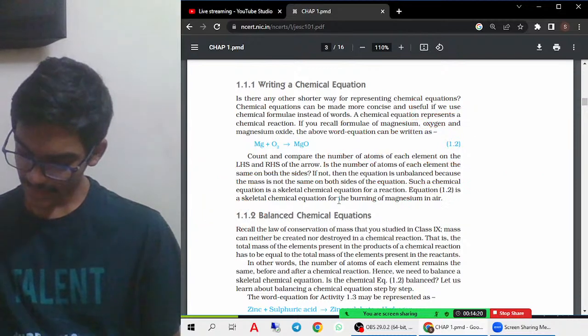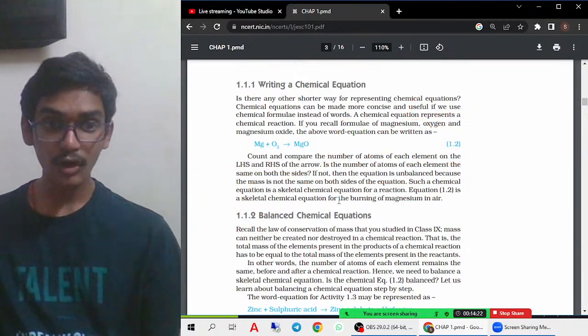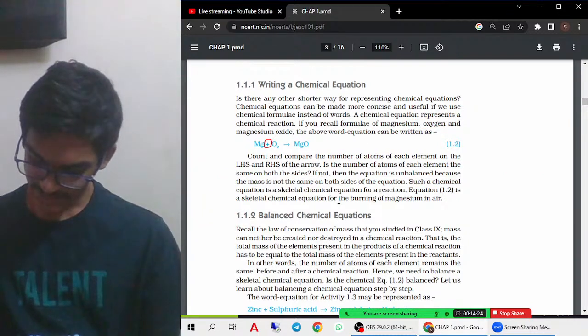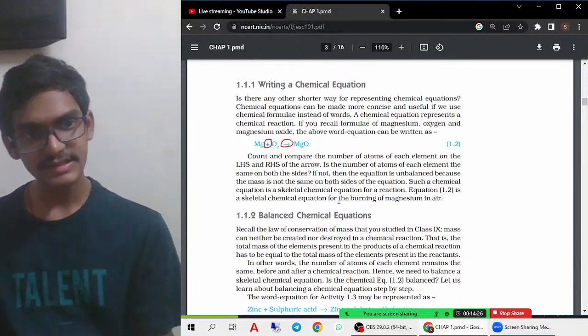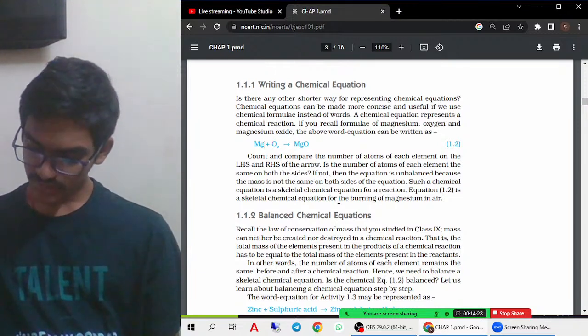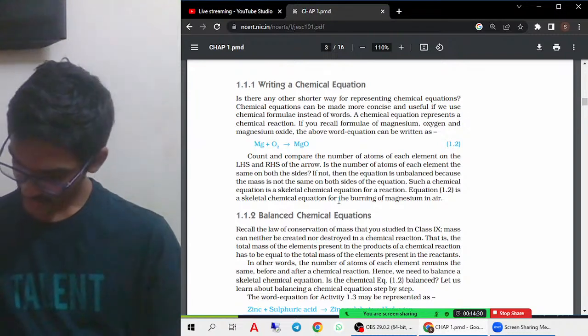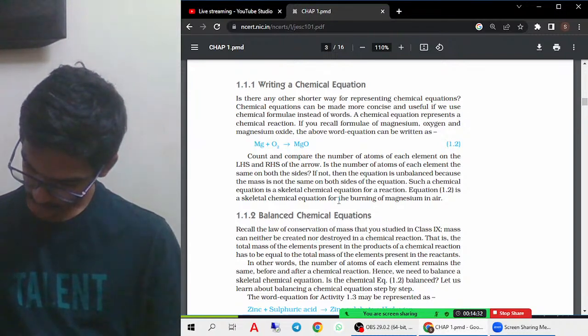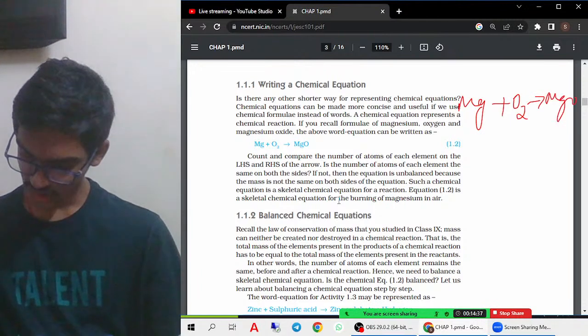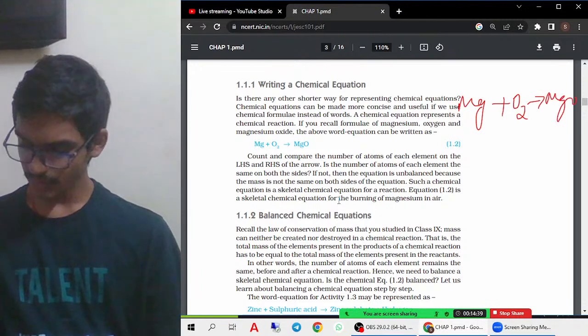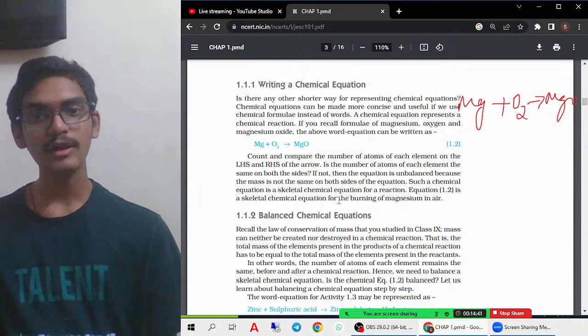And one or more reactions. So one or more products are separated by the plus sign, and this arrow indicates the new product which is actually formed. So if you see the reaction here, I'll write again here, Mg plus O2 gives rise to MgO. If you see this reaction here, one Mg is there, 2 oxygens are there on one side, only 1 oxygen is there on the other.